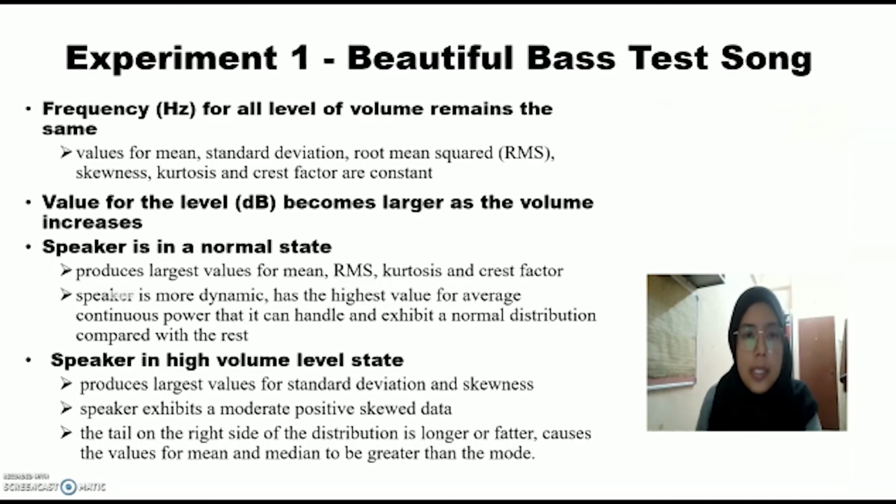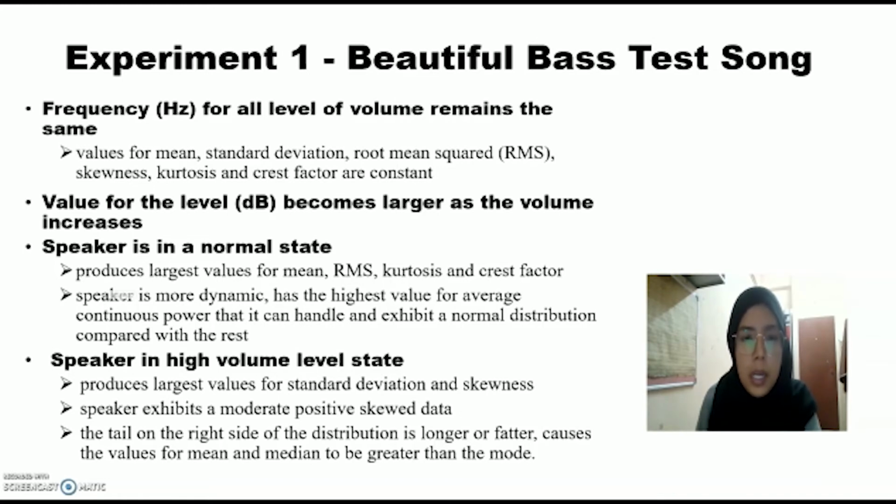When the speaker is in a normal state, it produces the largest value for mean, RMS, kurtosis, and crest factor. The speaker is more dynamic, has the highest value for average continuous power that it can handle, and exhibits a normal distribution compared to the rest.